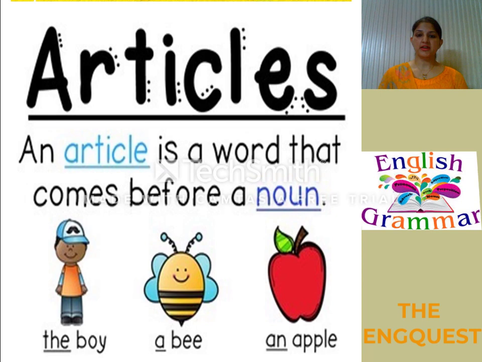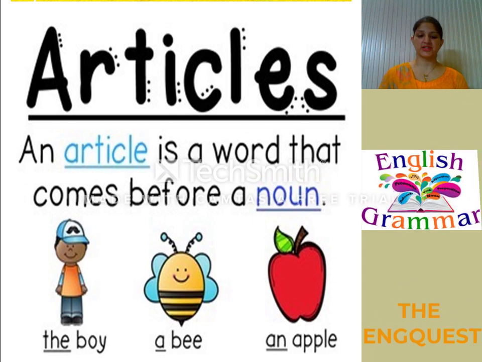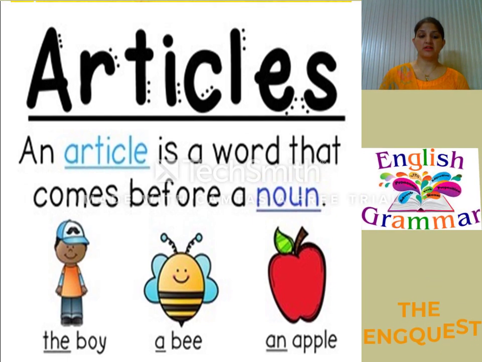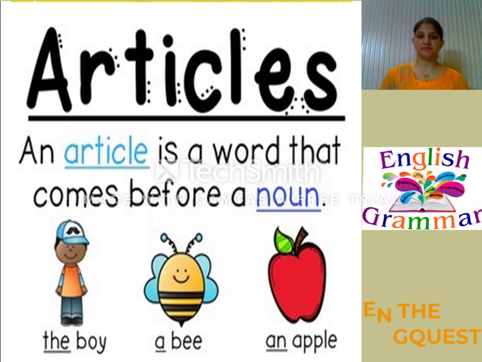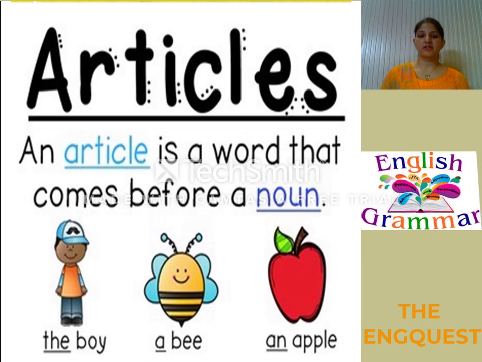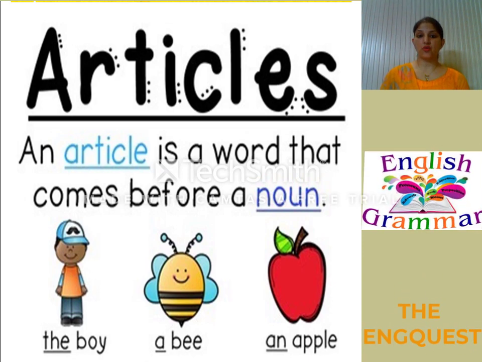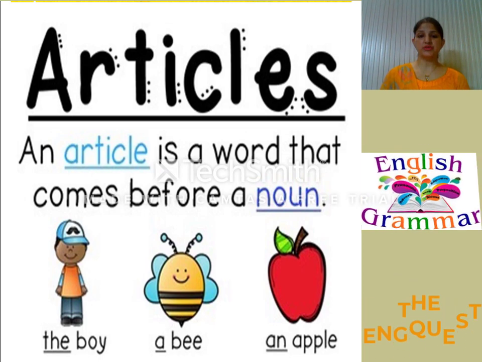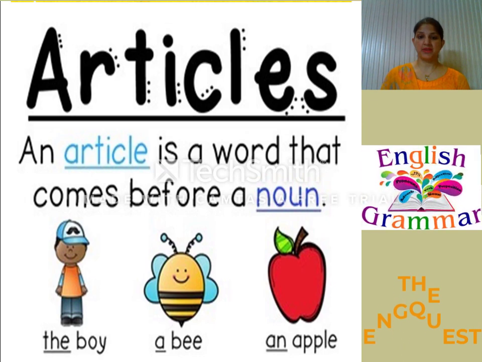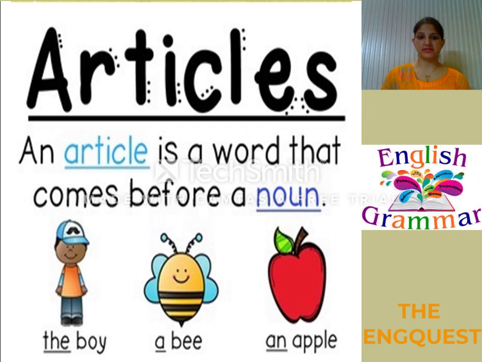An article is a word that comes before a noun. That means an article works like an adjective. For example, the boy, a bee, an apple. So here these words the, a and an are qualifying the noun. So they are used as an adjective, and all these three words are called articles.